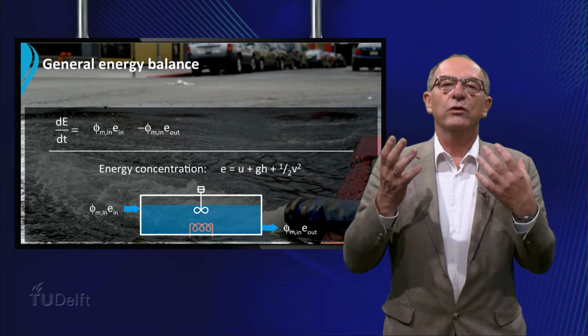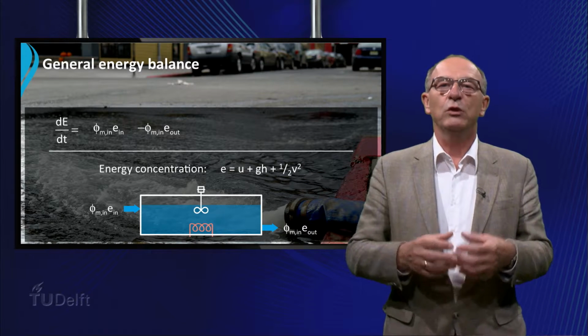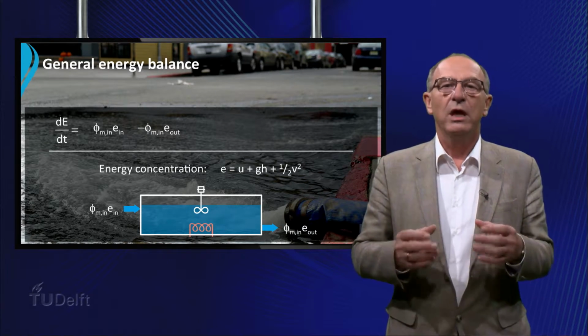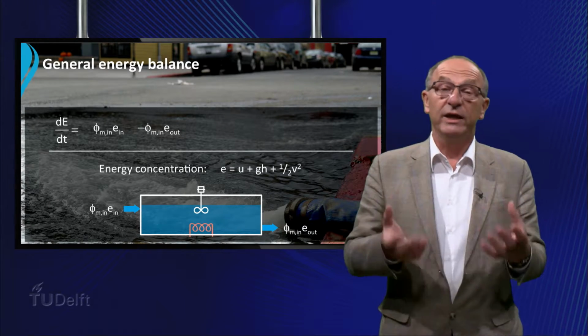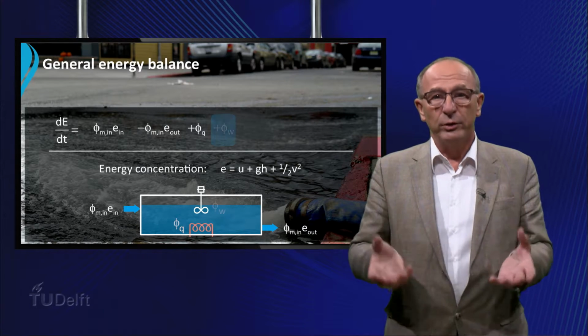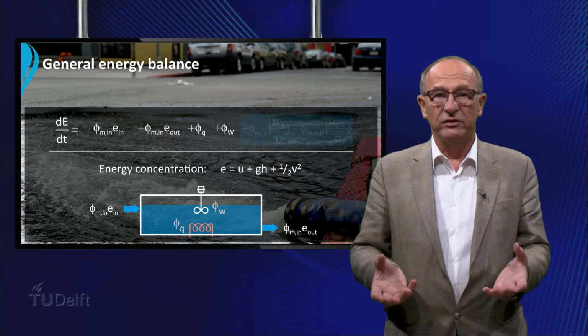However, this is only a part of the total balance, because we also have to take a few other energies into account. The heat added to the vessel by the heating element, phi Q, the work performed by the stirrer, phi W, and the pressure energy.